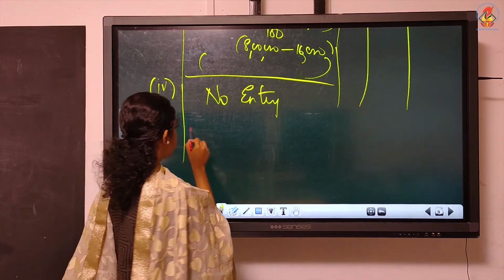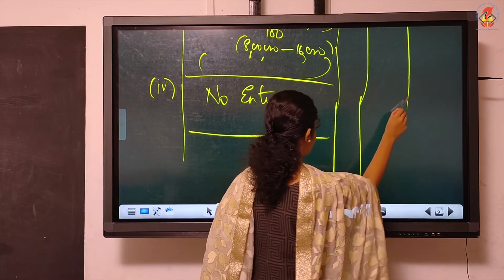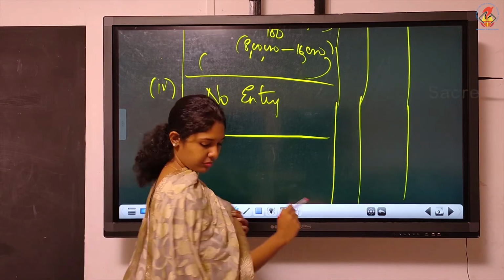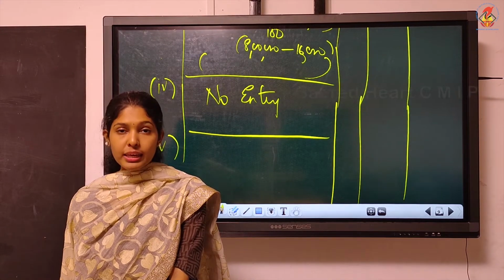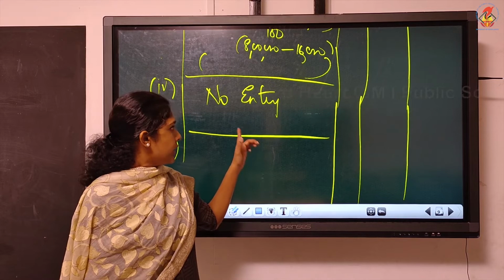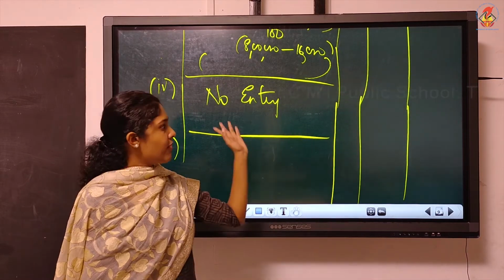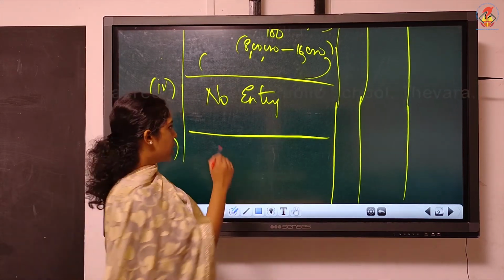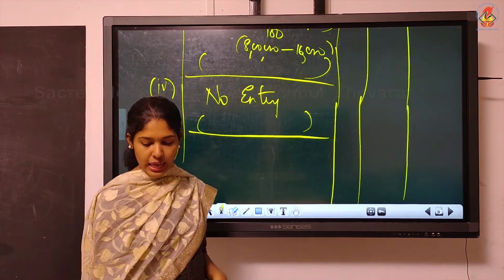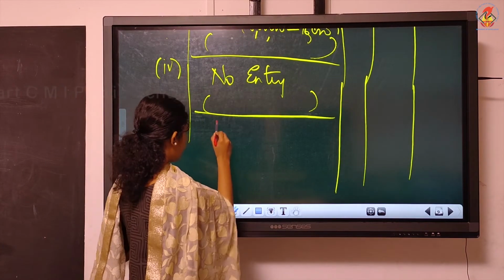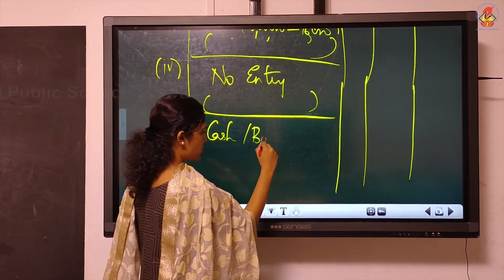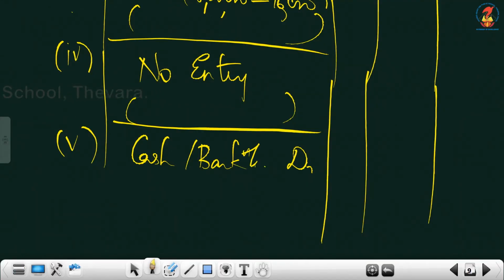The last one, the fifth one: investments, book value 40,000, realized at 150 percentage. Here as narration you can write the transaction itself. Then stock was realized at 150 percentage. What will be the entry when an asset is realized? Cash or bank debtor to, can you write stock? No, you must write to realization.